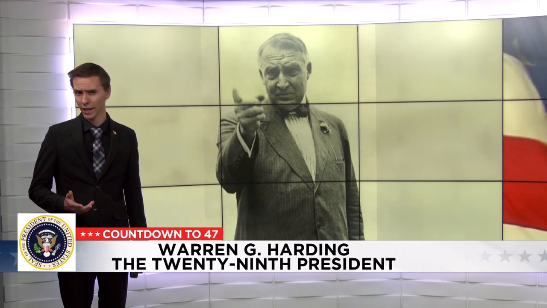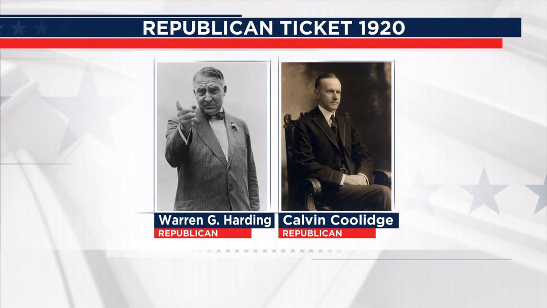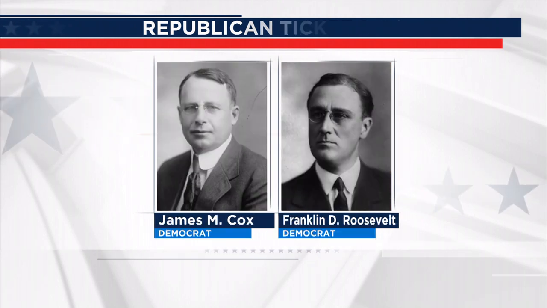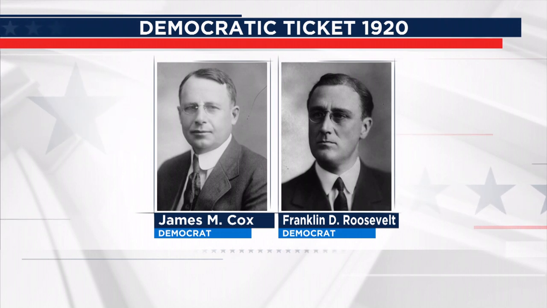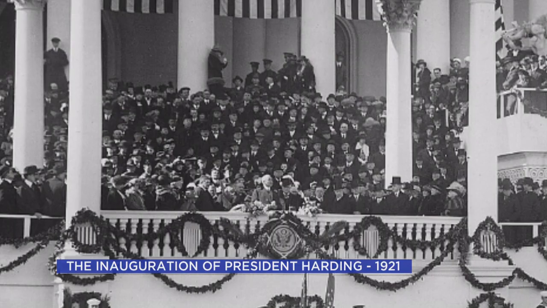While it was a rather vague platform, it was incredibly effective. Harding and his running mate Calvin Coolidge of Massachusetts won the election with 63% of the popular vote, handily defeating the Democratic ticket of James M. Cox of Ohio and his running mate Franklin Delano Roosevelt of New York. Harding was now set to become the 29th President of the United States.